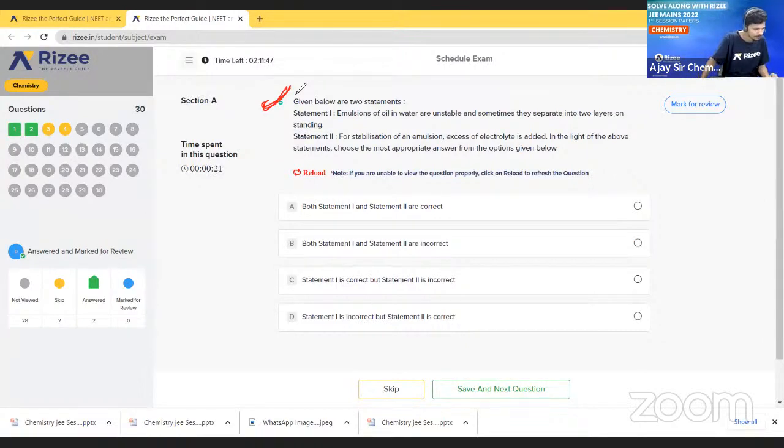Theory based question. This question is asked from surface chemistry. Okay, surface chemistry నుంచి అడిగినటువంటి క్వశ్చన్ ఇది. I will give 60 seconds of time. Try to give the answer.